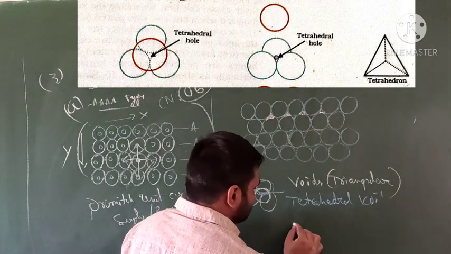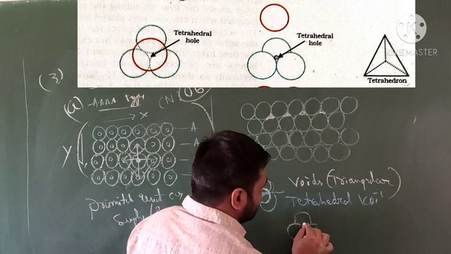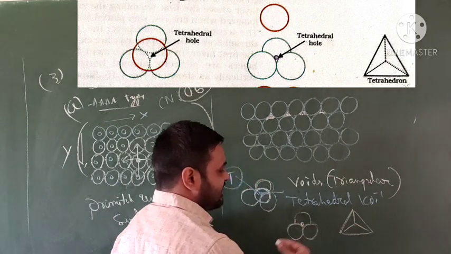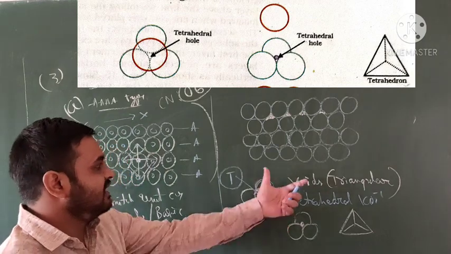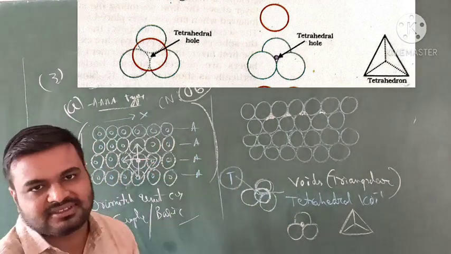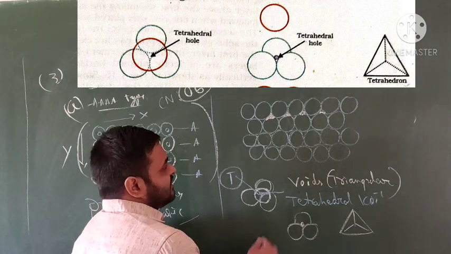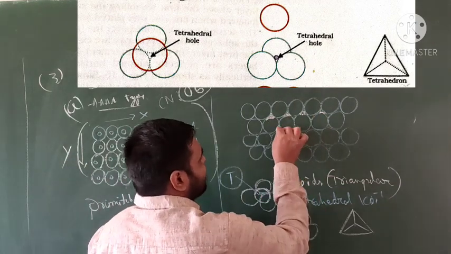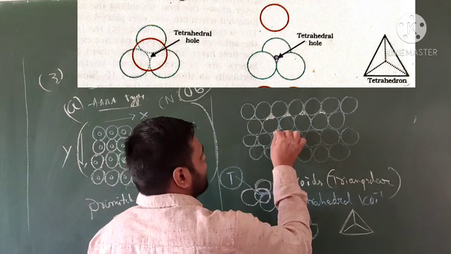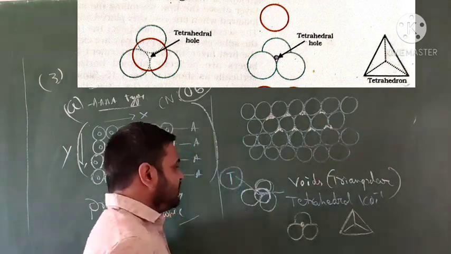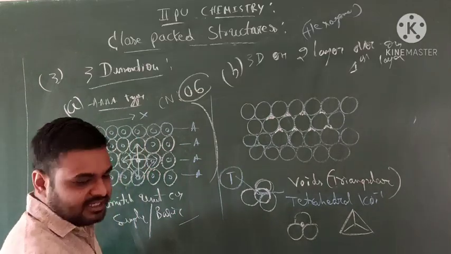This is how it looks in 3 dimensions. This is a structure we can represent. This is the tetrahedral structure that appears. This is the structure we can observe. So how many T's are there? This is a T, this is this one, and here also the same thing. This is a T. Okay. This is also T.